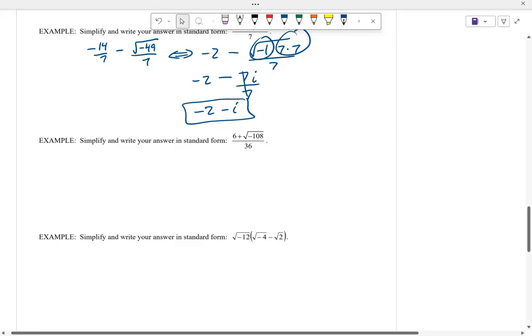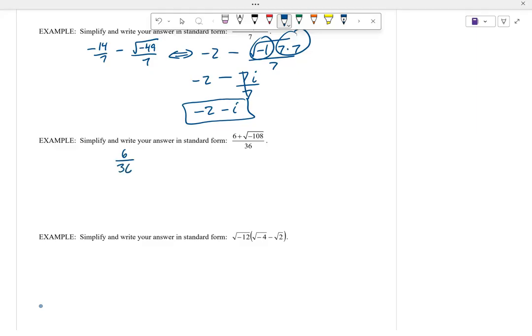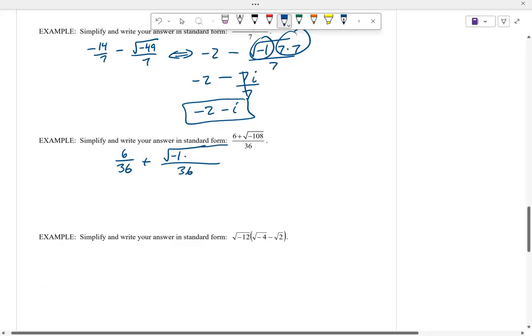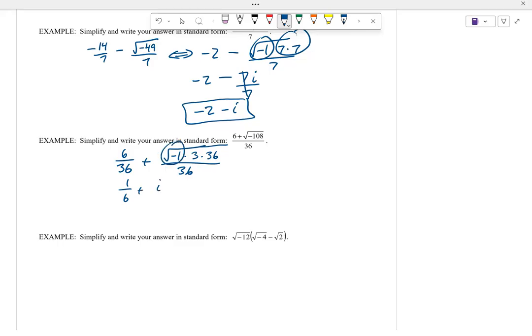Not a bad problem to pause on this next one if you want to. Also got a common denominator. 108 is 3 and 36. So we've got 1/6 plus square root of -1 is i. Square root of 36 is 6. We've got a 3 left over underneath. And then notice 6 over 36, that gives us 1/6. So 1i root 3 up there. So I got 1/6 plus i root 3 all over 6.